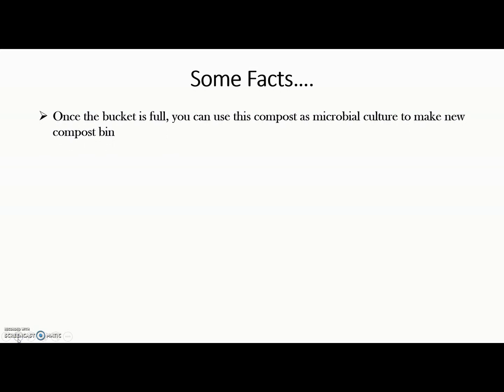Once the bucket is full, you can use this compost as a microbial culture to make a new compost bin. So you don't have to purchase any microbial culture from the market.